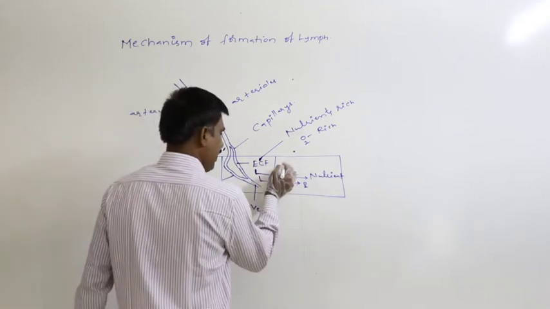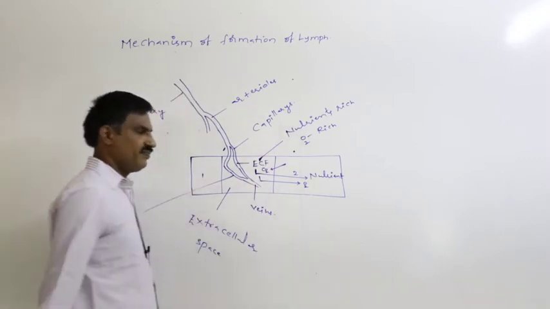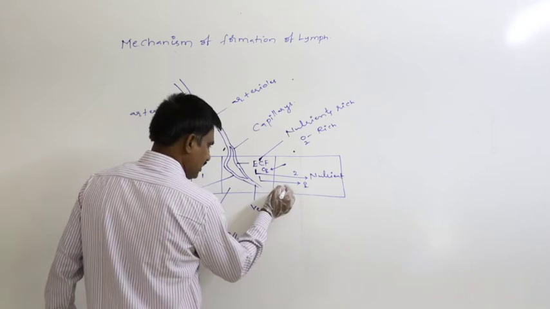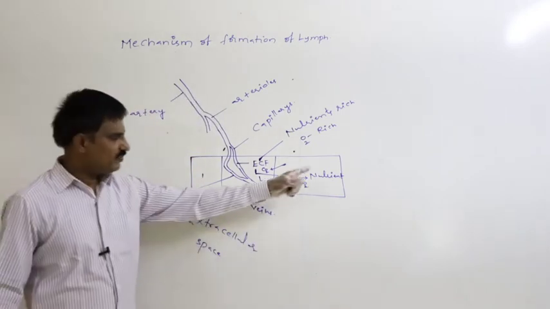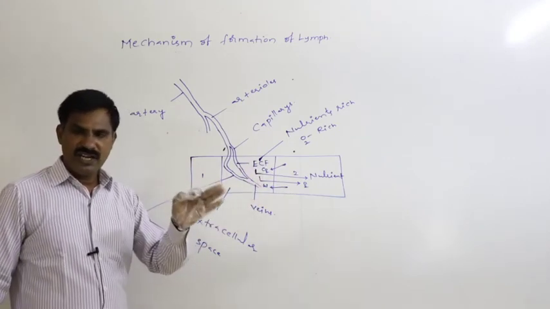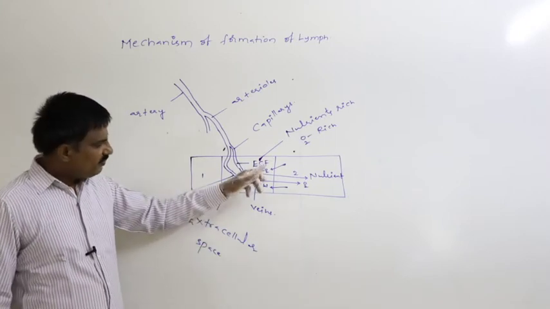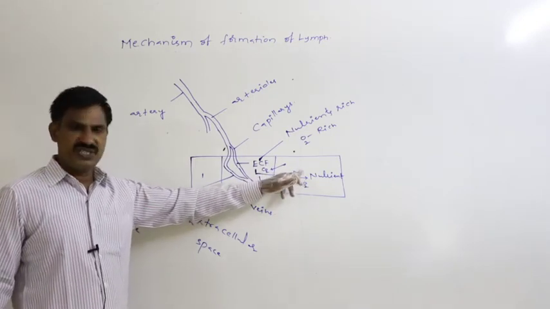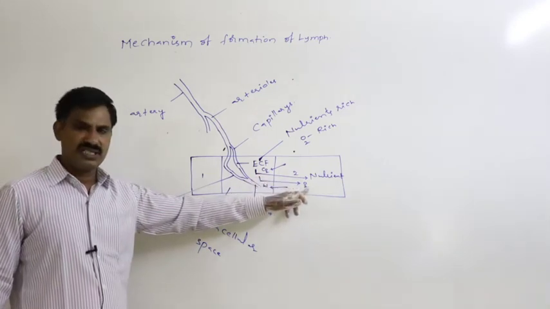At the same time, from the cell into the ECF, CO2 diffuses. At the same time, waste material which is formed inside of the cell also moves into the ECF. After immediate formation of the extracellular fluid, from the extracellular fluid, nutrients diffuse into the cell, oxygen also diffuses into the cell.